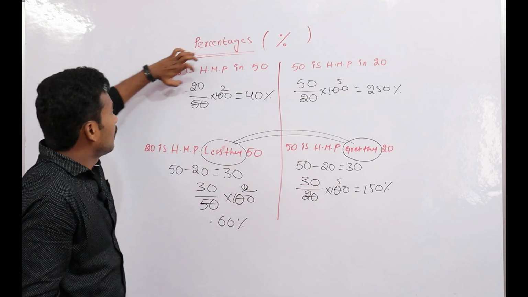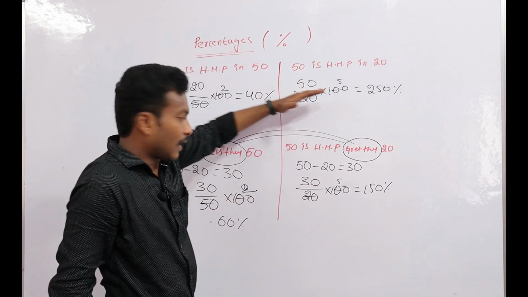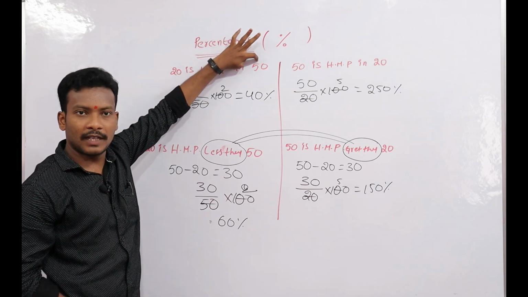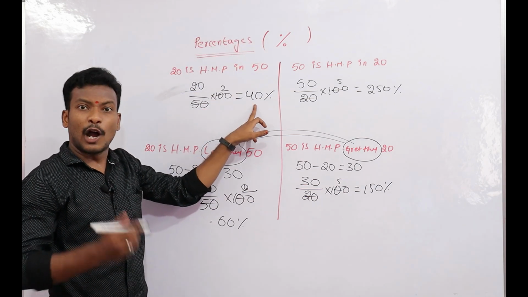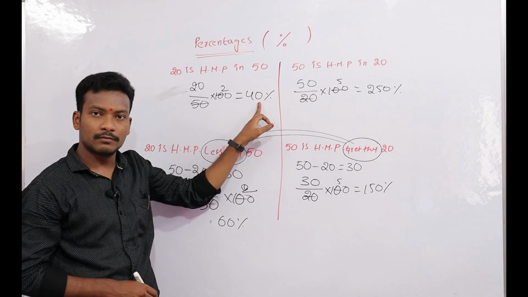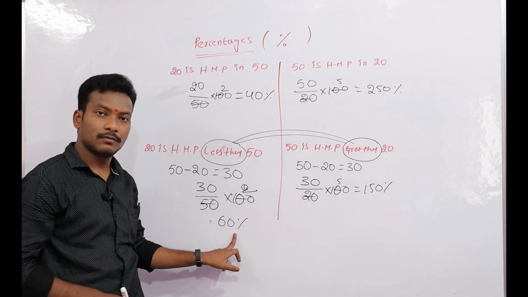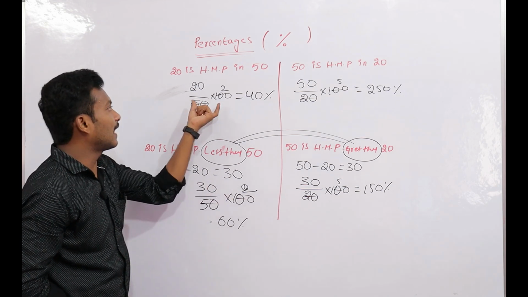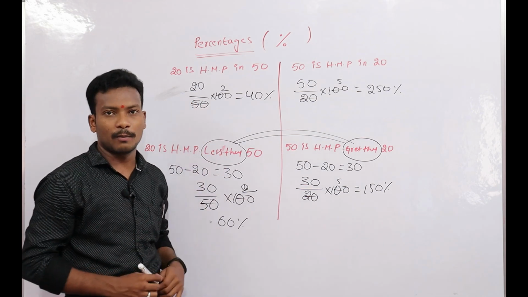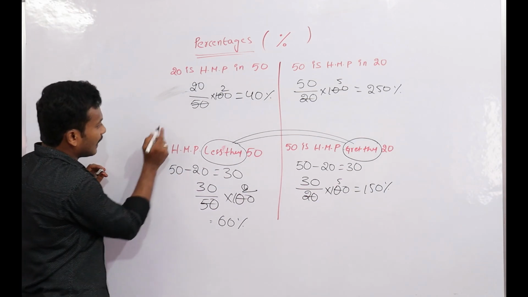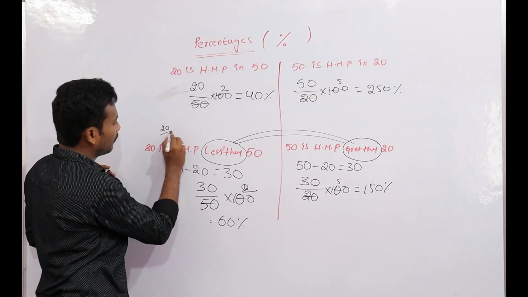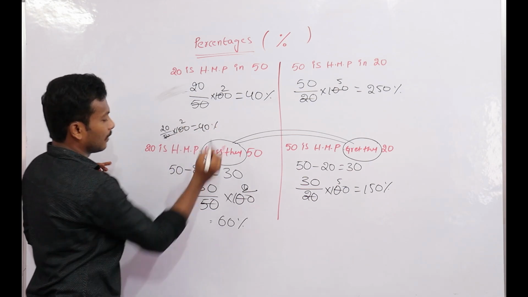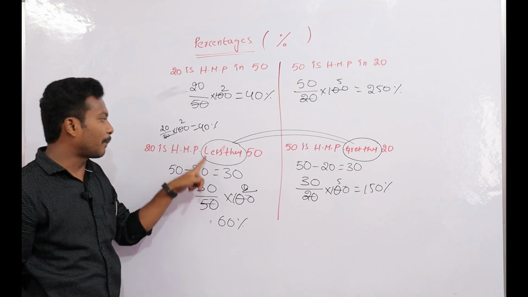I will explain. This one and this one are over. Now look here. 20 is how much percent in 50? 40. How much less than 100? 60. Without a minus also we can take it directly, and after that we have to subtract. 20 by 50 into 100 is 40, but the examiner is not asking for that percentage.